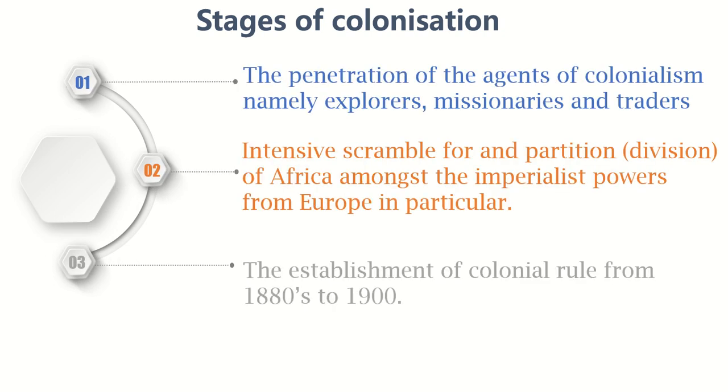Before having full control of Africa, Europeans applied 3 stages to take the continent. The first stage was penetration of agents of colonialism, which we discussed with your teacher in Form 2, in industrial capitalism, the last topic. After that, the second stage was the intensive scramble for and partition of Africa, which is going to be our main topic today. And the last stage was the establishment of colonial rule.